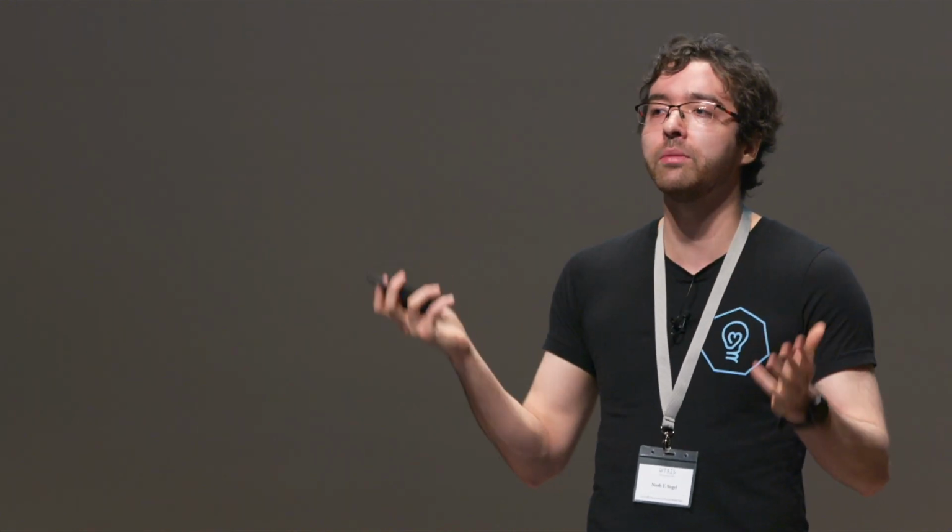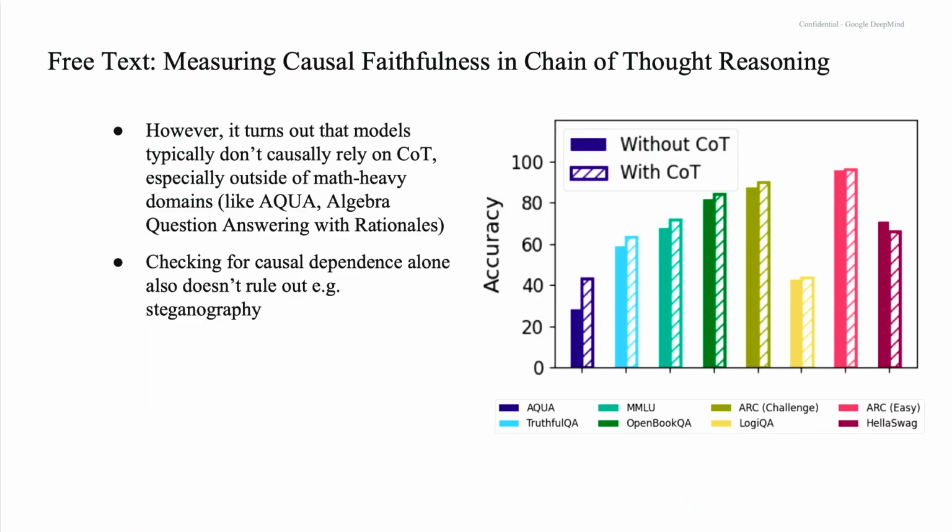Checking for causal dependence also doesn't rule out things like steganography. Maybe the model is actually using its reasoning to causally influence its prediction, but not in the way that the language suggests, right? In the extreme case, you could imagine it developing some kind of code where it uses words that would appear in a plausible explanation, but to do some alternative type of internal computation, particularly if there was some optimization pressure to avoid forbidden concepts, but ones that are useful.